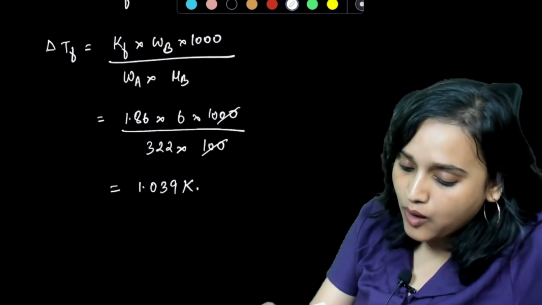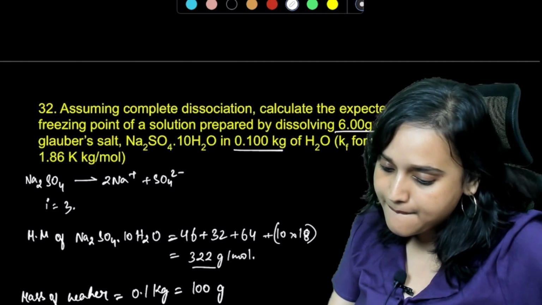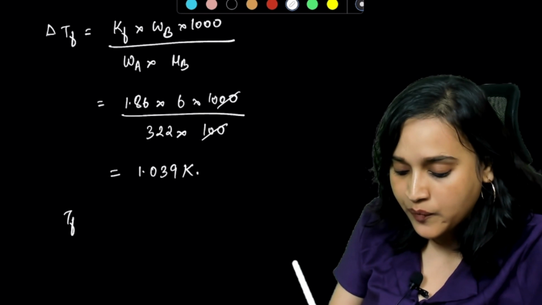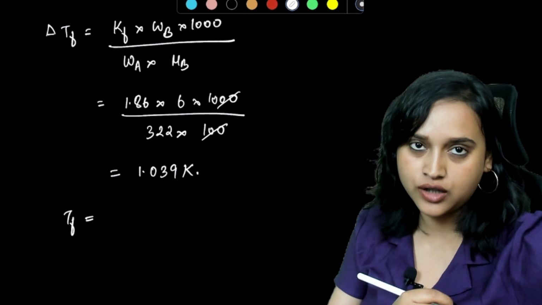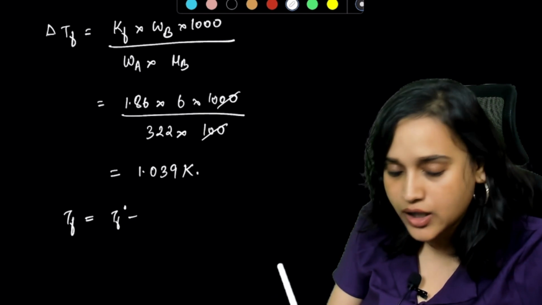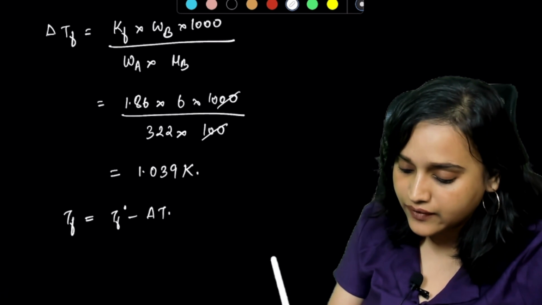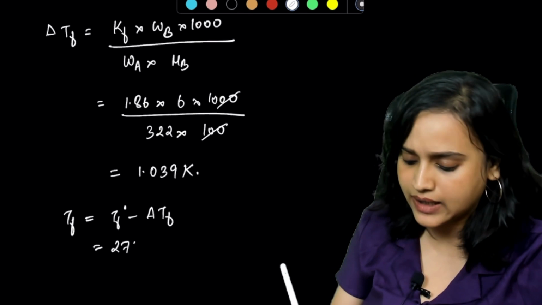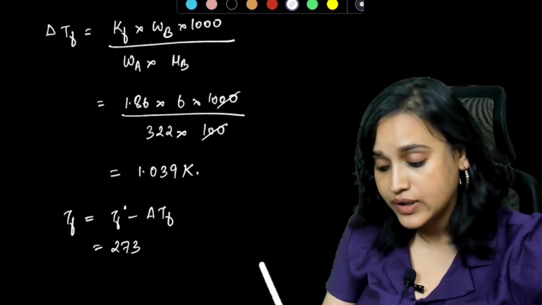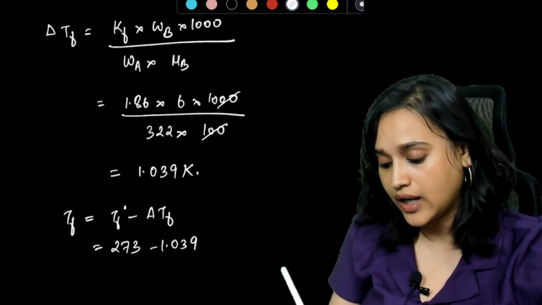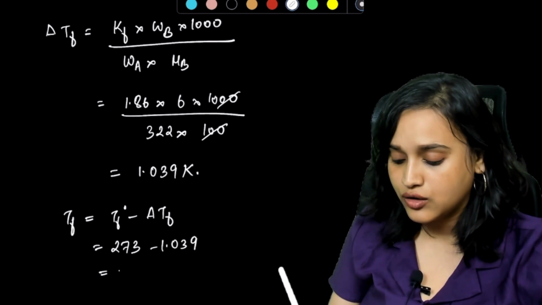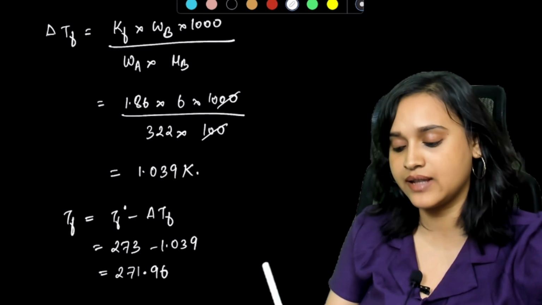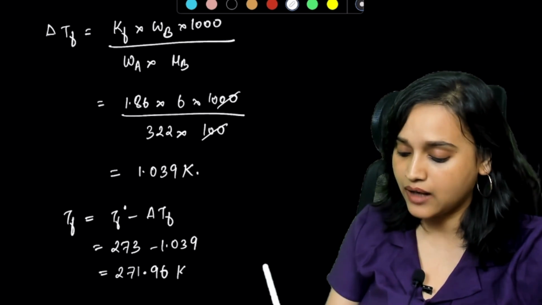Yes. Now, what do you want to calculate? Expected freezing point. We want to calculate freezing point. So, Tf is going to be equal to what? Tf is going to be Tf naught plus or minus delta Tf, correct? Yes. Minus delta Tf. So Tf naught is how much? Tf naught is going to be, let's calculate it to be 273. 273 minus 1.039, if you do, you will be getting 271.96. That will be the answer.